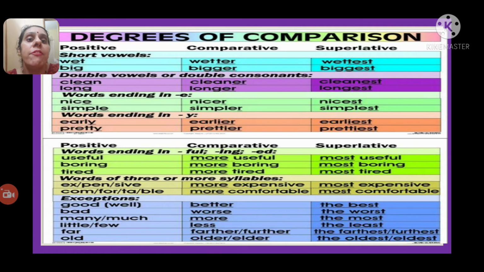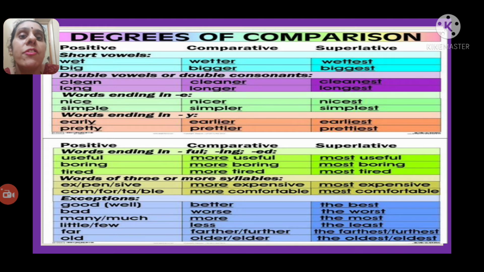Now, if the words end in -ful, -ing, -ed, then you will add the prefix more in the comparative degree and the prefix most in the superlative degree. If I take the examples here, useful. So it ended with what here? F-U-L, full. Then you get the prefix what here? More. You get the prefix more here. More useful, most useful. Boring, more boring, most boring. Tired, more tired, most tired.